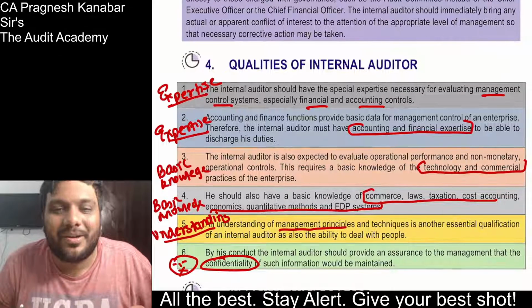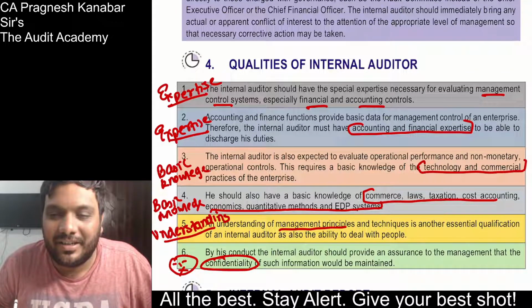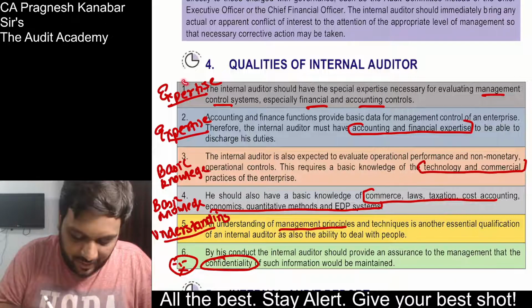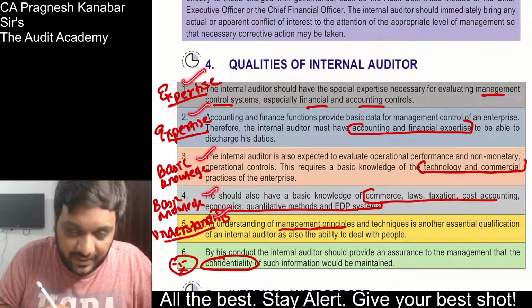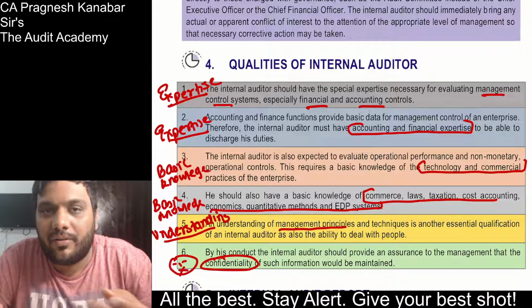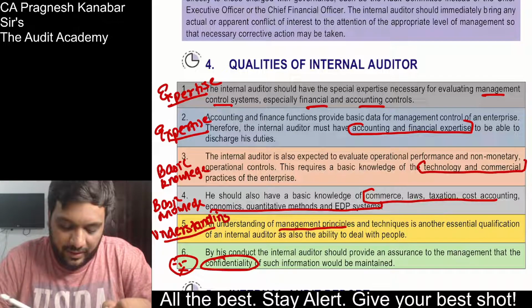If such a question is asked, you need to be the luckiest attempt. But just to bore you a little bit, in the paper they may ask you such a question. So you get this: expertise, basic knowledge, understanding, and confidentiality. Confidentiality is one of the qualities, one of the principles also. So look at this expertise.